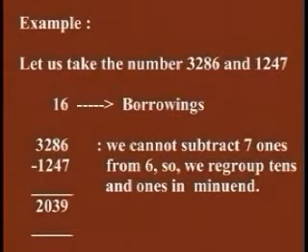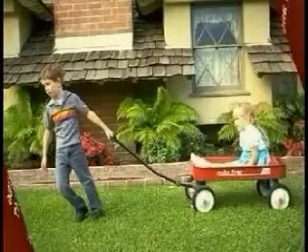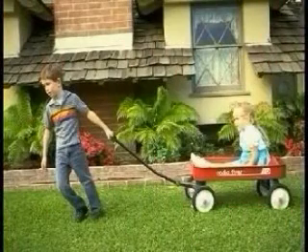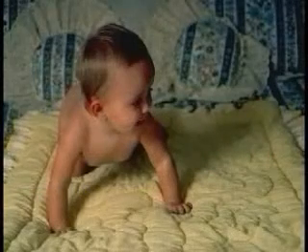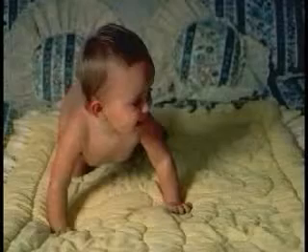We cannot subtract 7 ones from 6, so we regroup tens and ones in the minuend. Here, to find the difference between the above numbers, we need the support of higher numbers, like the child which needs the support of elders. So the morally rich people can help or guide others.